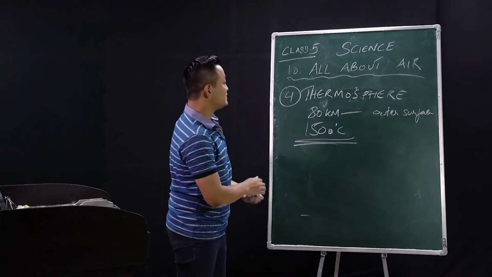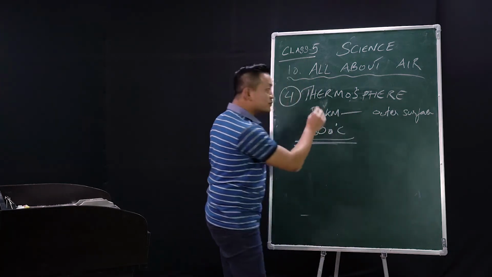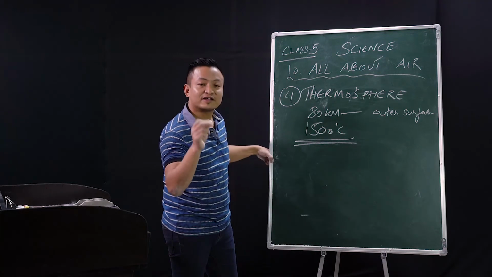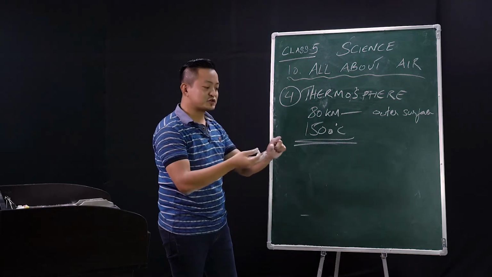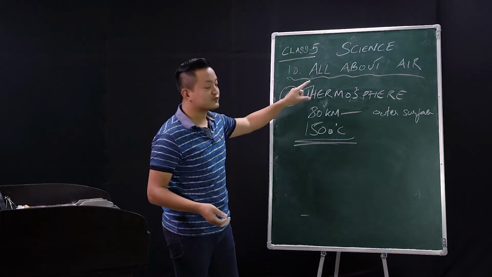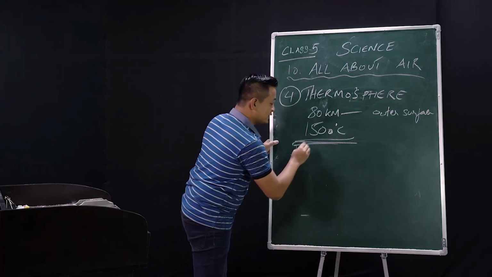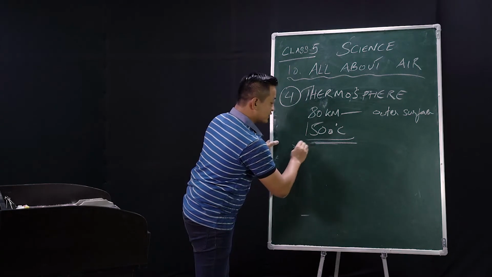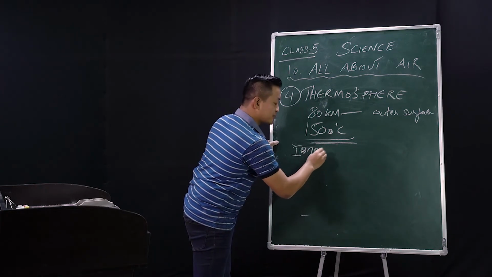Okay, now in the thermosphere, you will also find one layer. Like in the stratosphere we have ozone, same as in the thermosphere we will also find the ionosphere.